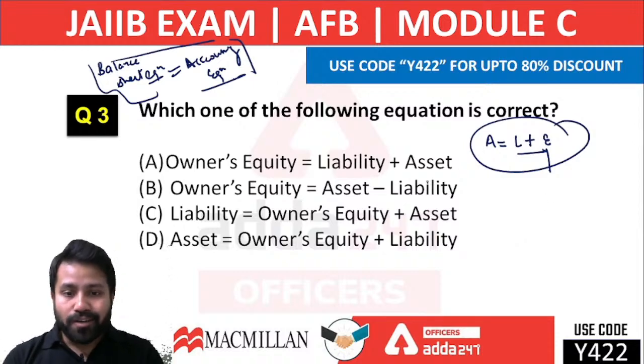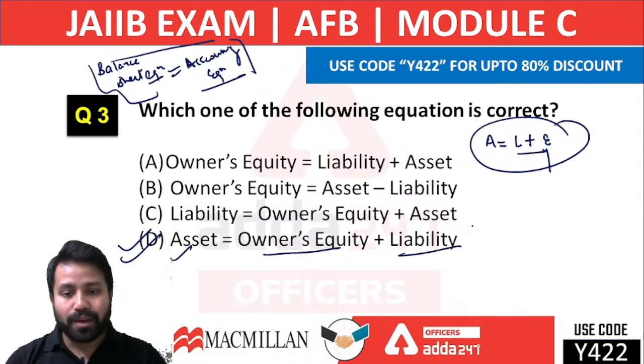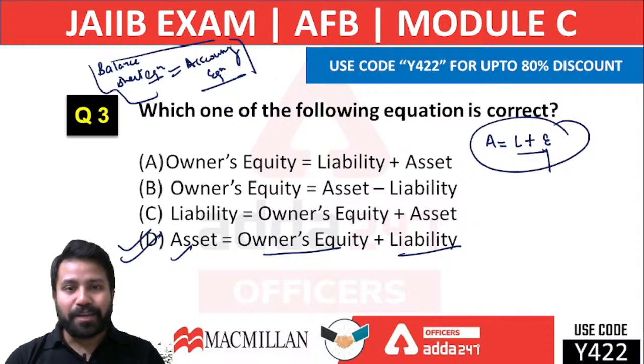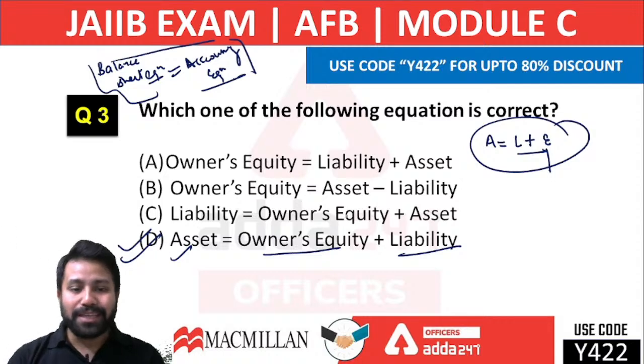Now you have to find out what will be the correct option here. The correct answer would be the last one, that assets are equal to owner's equity plus liability. Okay, so that would be the correct answer to this question. This is how we write the correct equation. I think it is pretty much understandable for everyone: assets equal the owner's equity plus liability, right?